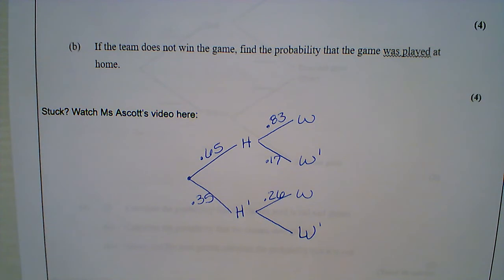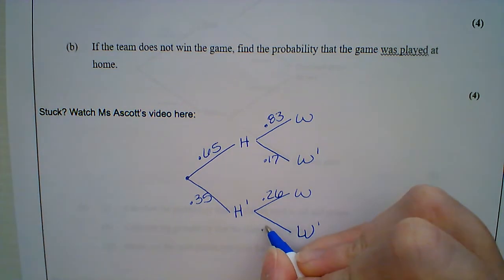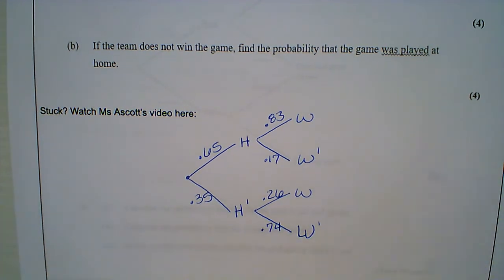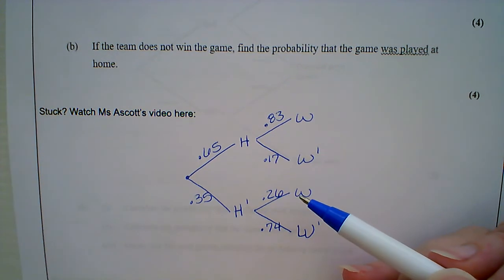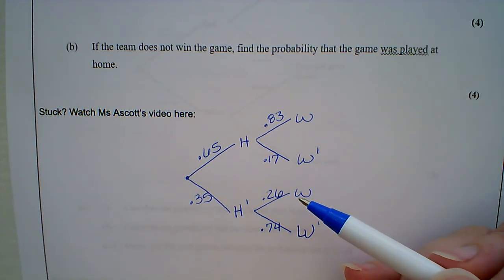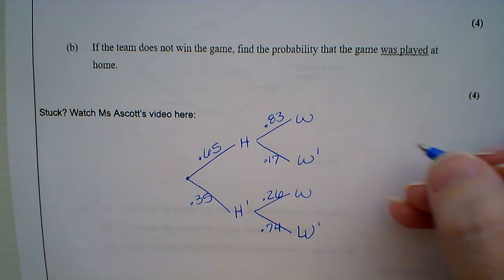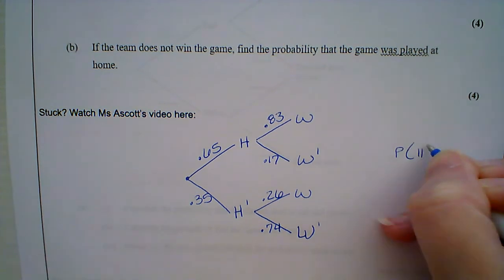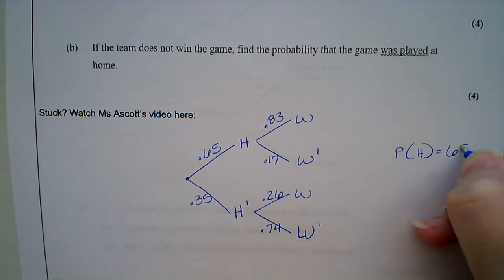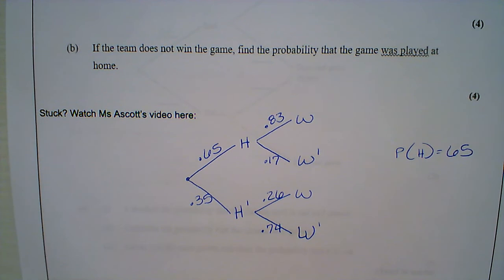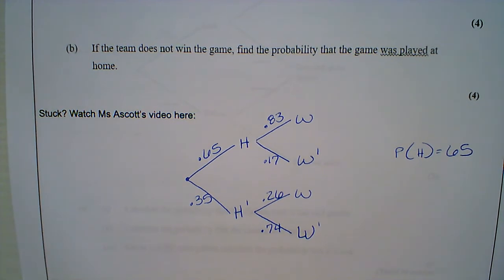One thing I'm going to point out is notice I'm not using 65, 83, and 26. I'm talking about probabilities here. Probabilities have to be between 0 and 1. If I try to say the probability of playing at home is 65, that's like saying 6,500%.